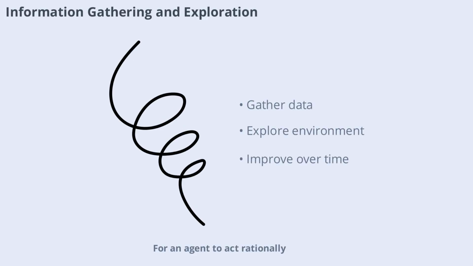For an agent to act rationally, it must gather information and explore its environment. This process allows the agent to update its knowledge, refine its strategies, and make better decisions in the future. Information gathering and exploration are essential for agents that operate in complex or changing environments, enabling continuous improvement.